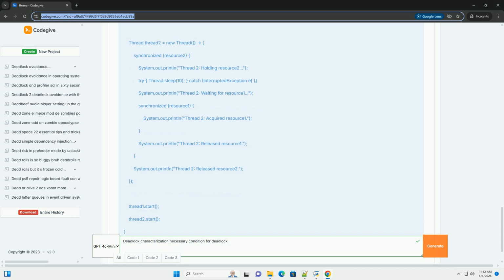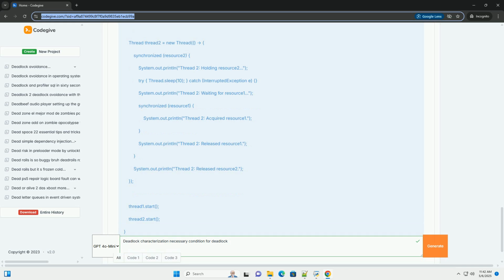Techniques. Deadlock detection algorithm: periodically check the system's resource allocation state to see if a deadlock has occurred. This often involves building a wait-for graph where nodes are processes and edges indicate which process is waiting for a resource held by another process. A cycle in the wait-for graph indicates a deadlock. Recovery. Process termination.